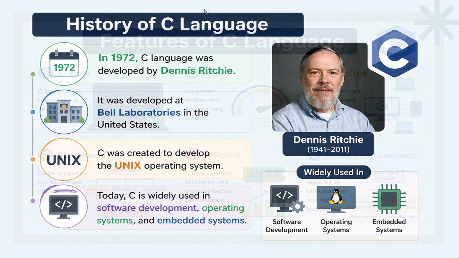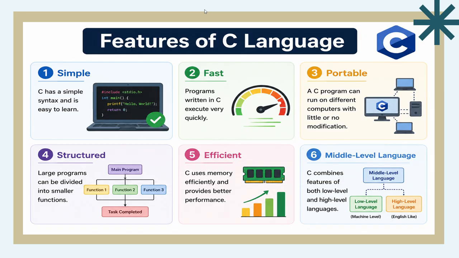Next topic is features of C language. Simple. C has a simple syntax. It is easy to read, write and learn. Fast. Programs written in C execute very quickly. That is why C is used to build performance-based applications. Portable. A C program can run on different computers with very little or no modifications. This makes C a portable language.